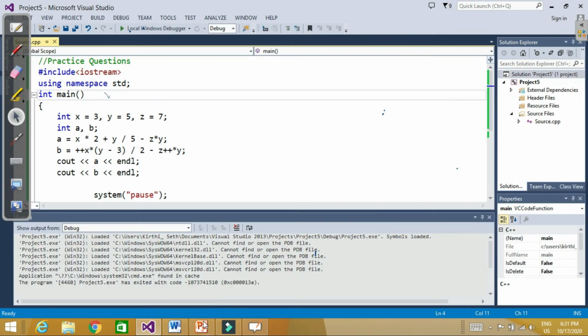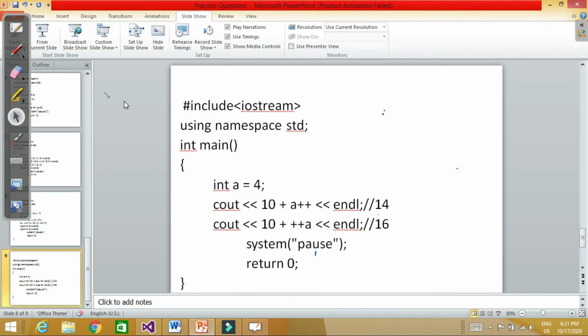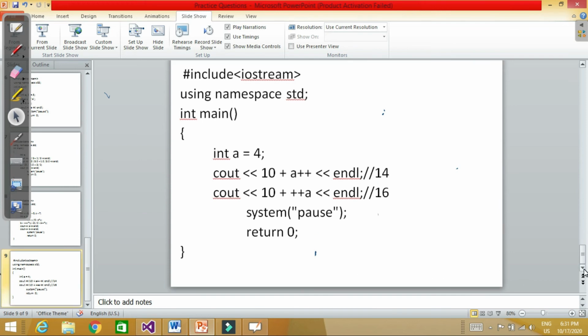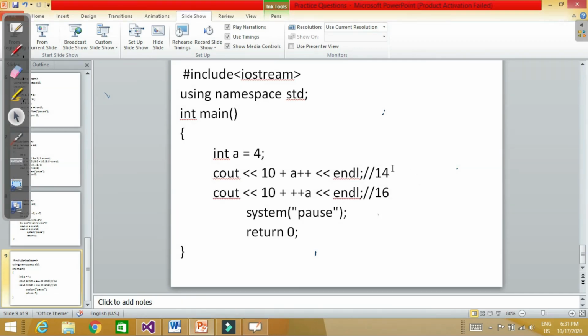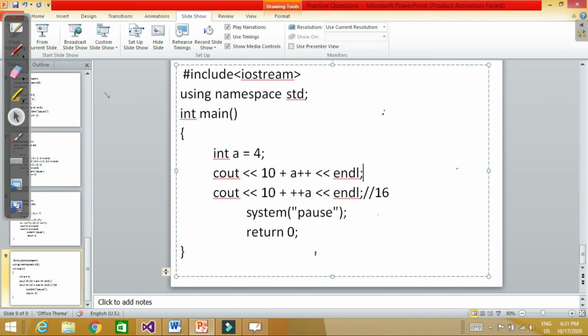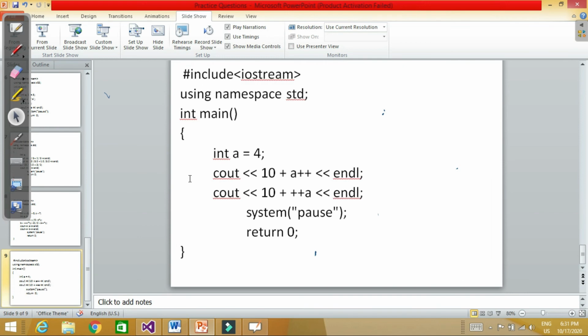So let's move to the next one. Next question is, we have one variable A is equal to 4.